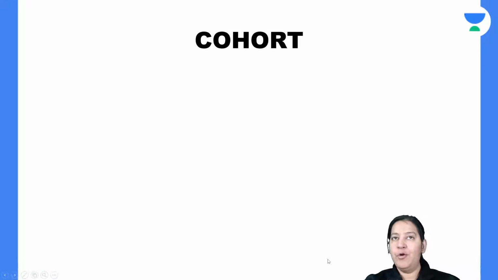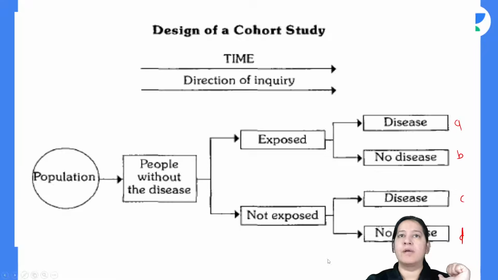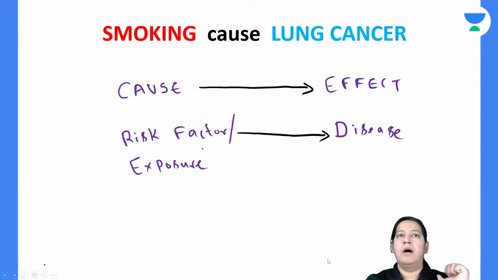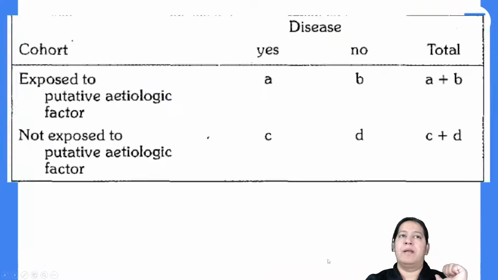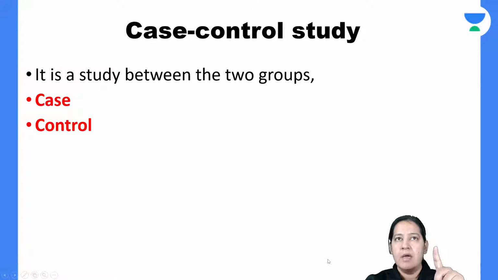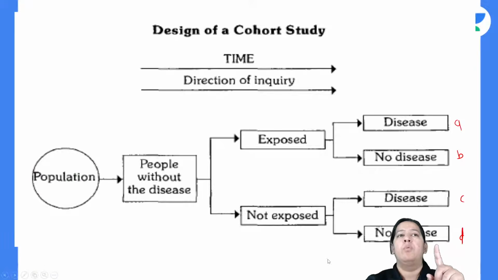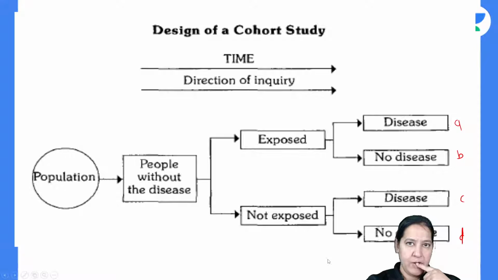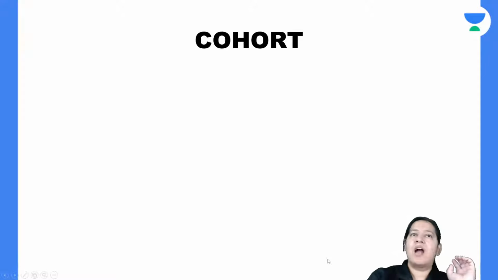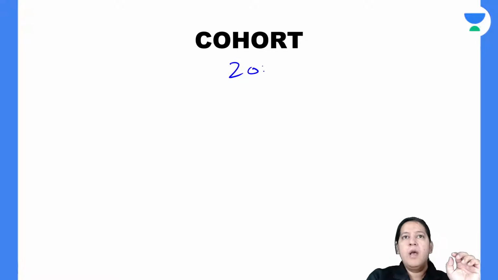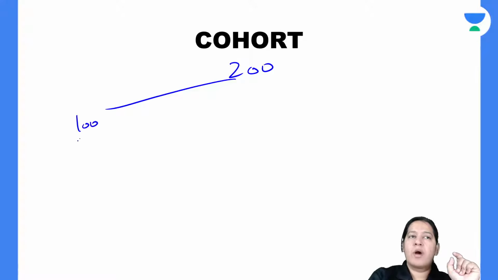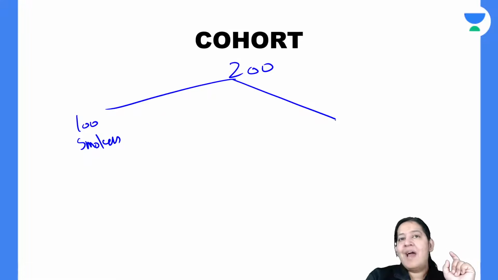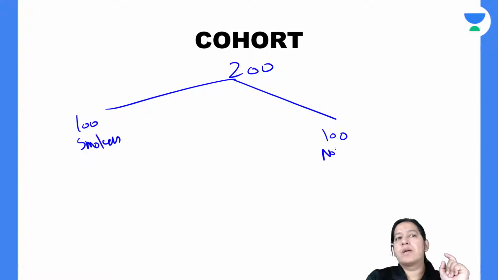So let me tell you the plan of cohort. How are cohort studies done? Again, I will take the same example: smoking leads to lung cancer. Now I will start my study again with 200 people. But here, 100 are smokers. I will call 100 smokers to my office, not lung cancer patients, and I will call 100 non-smokers to my office.